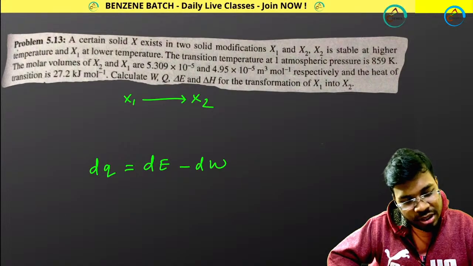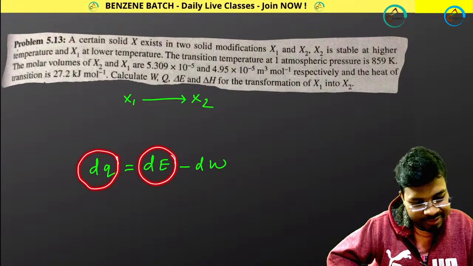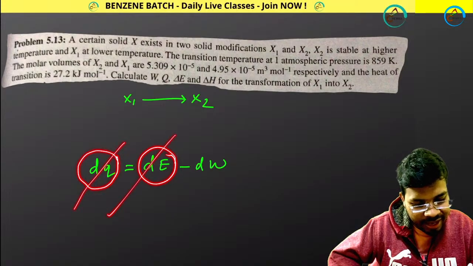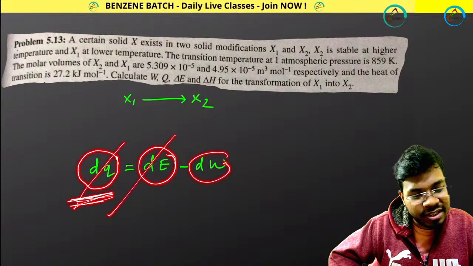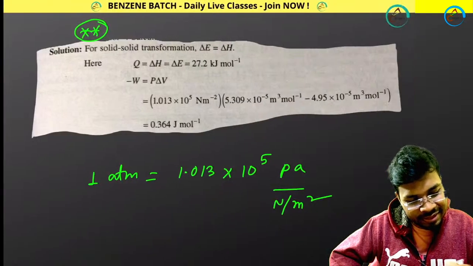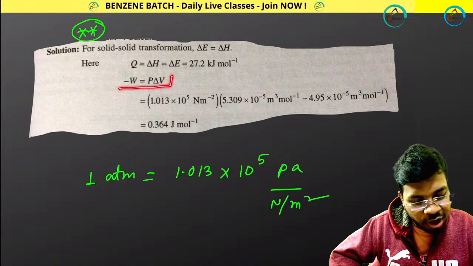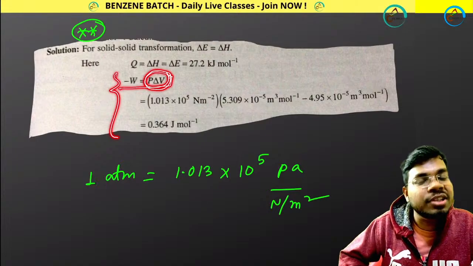If Q equals delta E, then these two will cancel and dW becomes 0. Work done becomes 0. The observation is good, but in this case, W equals external pressure times volume change, and work done is not 0 because it will follow this expression.